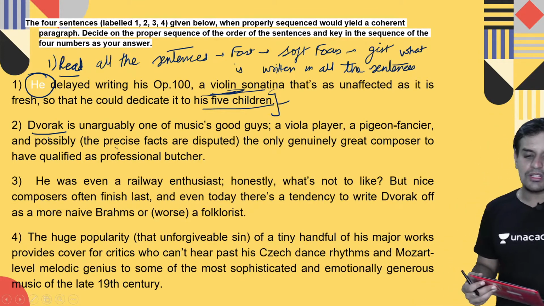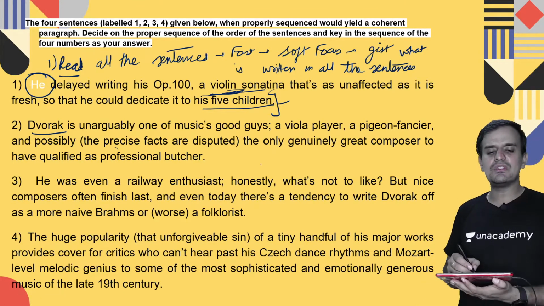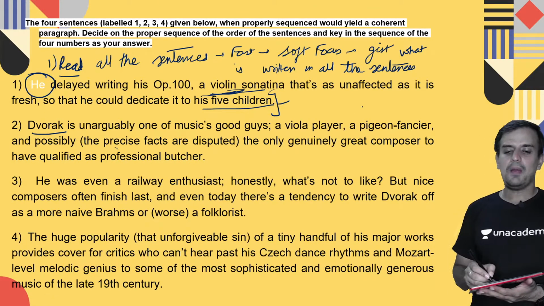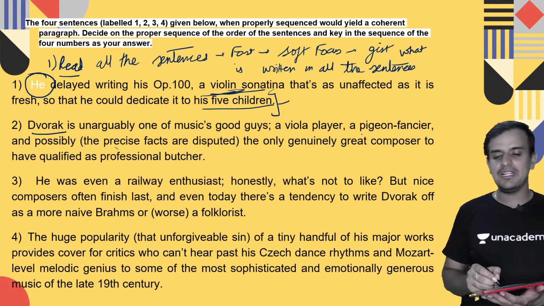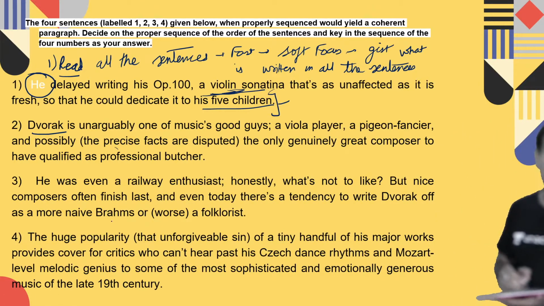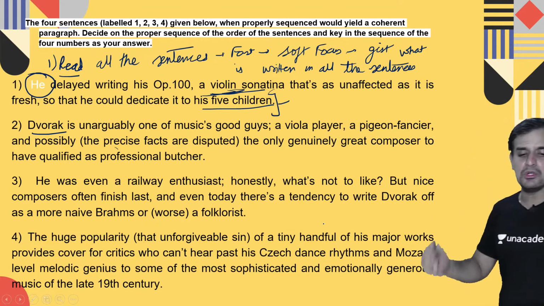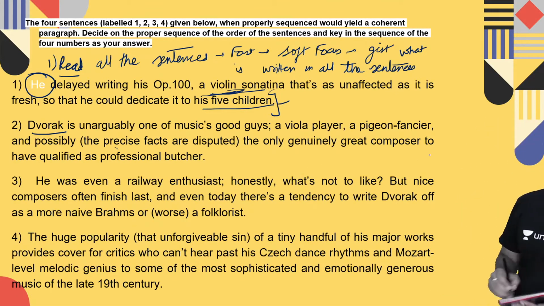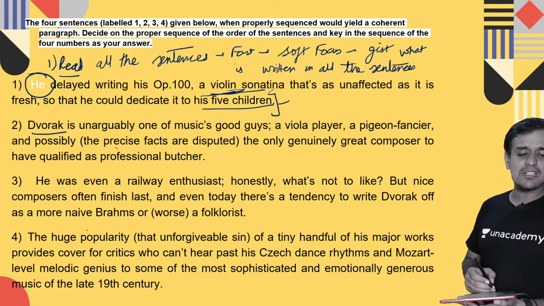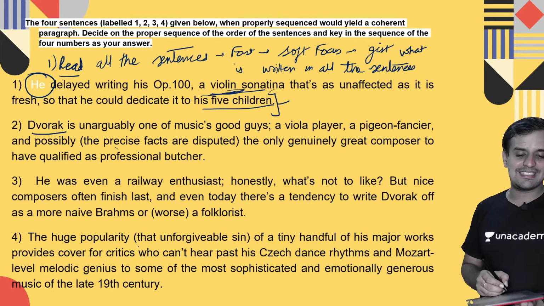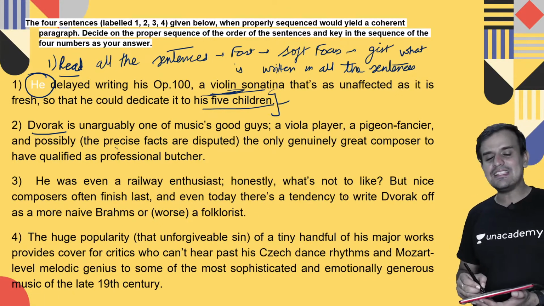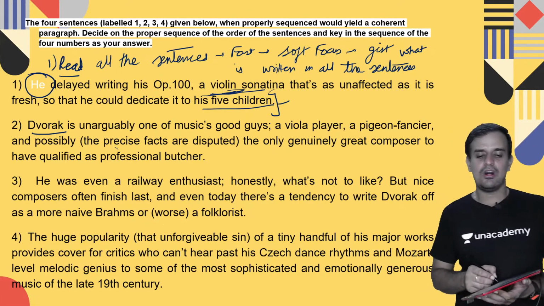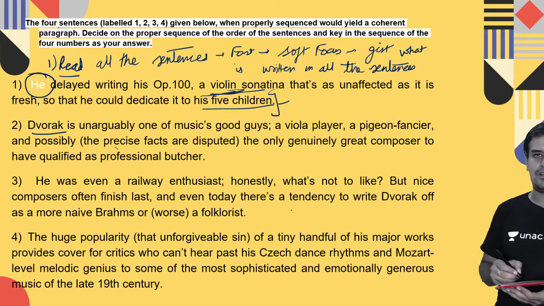So Dvorak is what? He is unarguably one of the music's good guys. He is a very good musician, a viola player, a pigeon fancier, and possibly the only generally great composer to have qualified as a professional butcher. He was even a railway enthusiast. Honestly, what's not to like? But nice composers often finish last, and even today there is a tendency to write Dvorak off as a more naive Brahms or a folklorist.